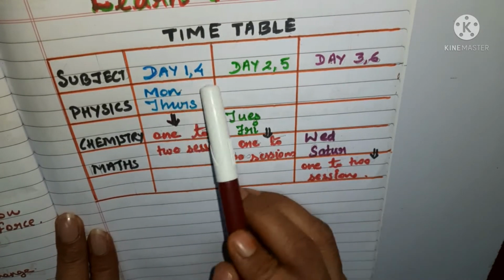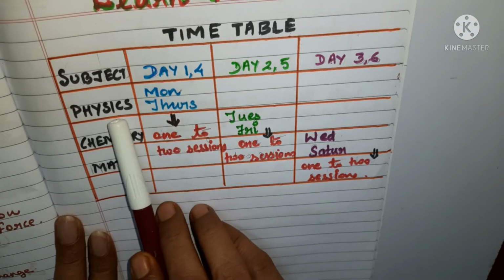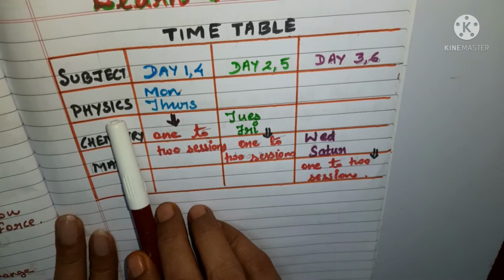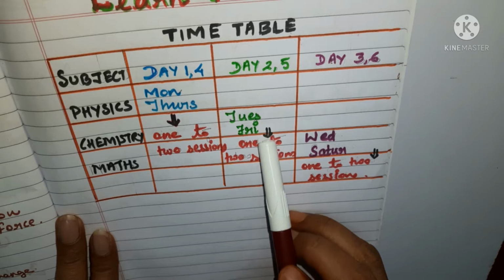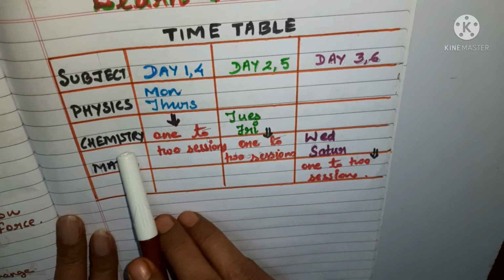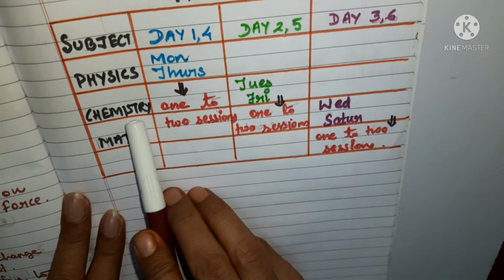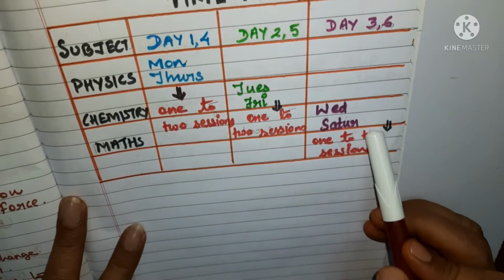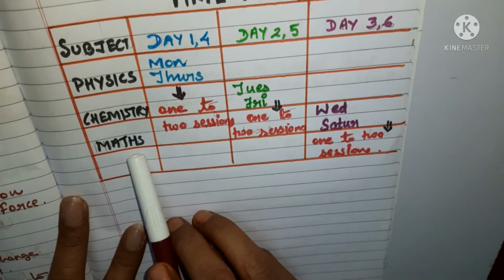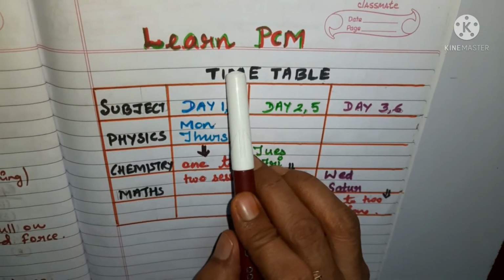Okay, for the Monday and Thursday we are going to have the sessions of physics, and on Tuesday and Friday the sessions of chemistry will be going on, right? And on Wednesday, Saturday, maths sessions are going to come out in the form of videos at Learn PCM, right?